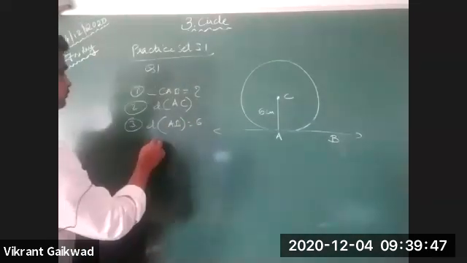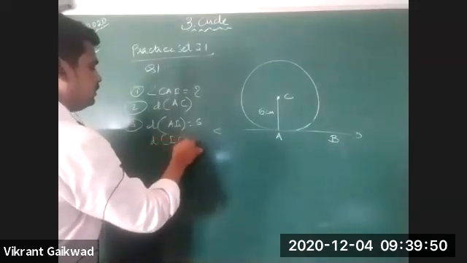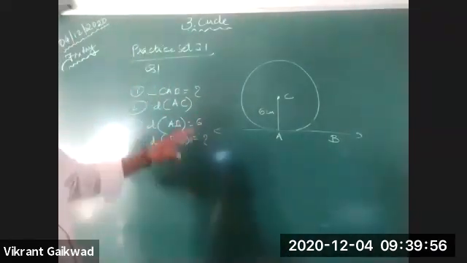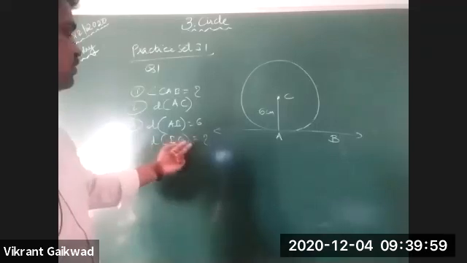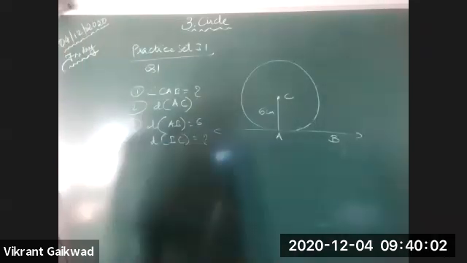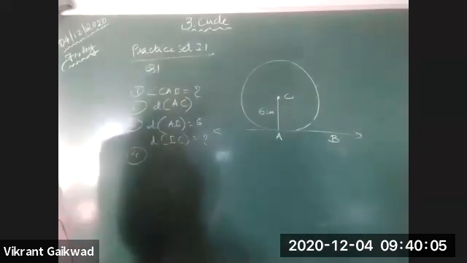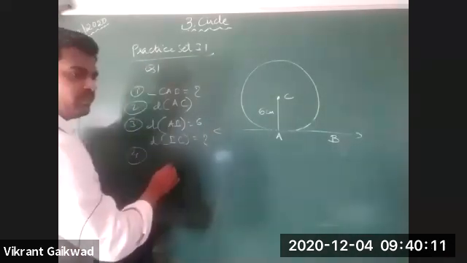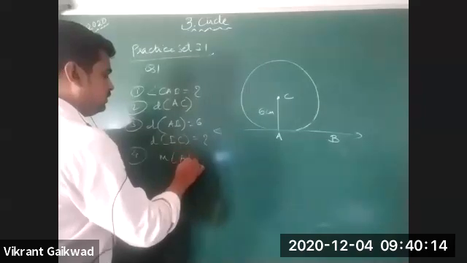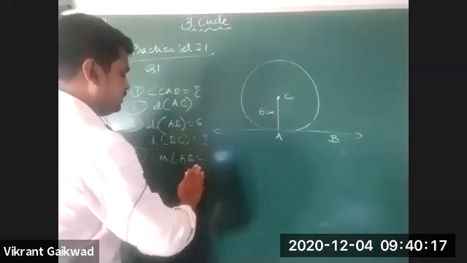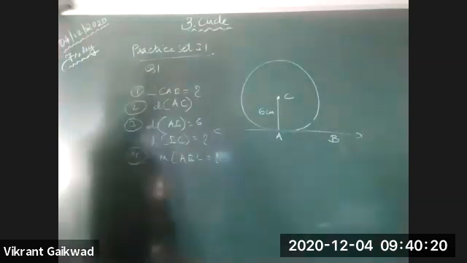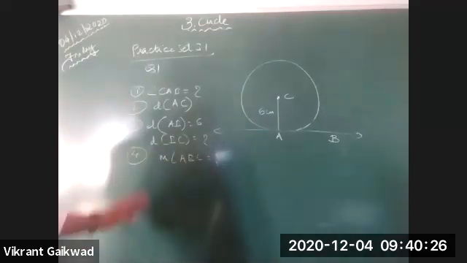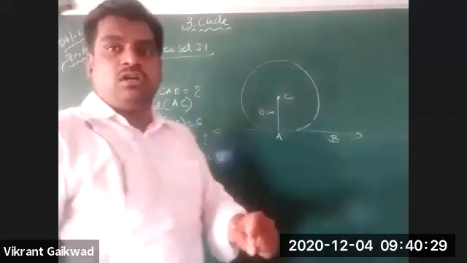Then find the distance of BC. If the distance of AB is given to you as 6, then what is the distance of BC? Next is, what is the measure of angle ABC? And you have to write the reason why. You have to find the measure of angle ABC, and then write the reason for this. Is this clear to all?